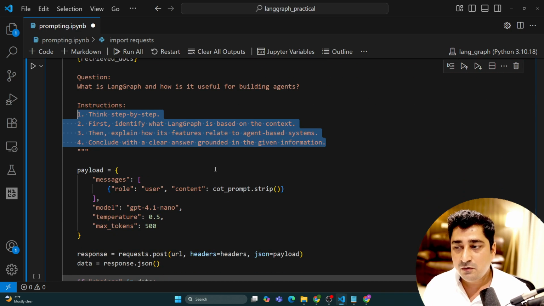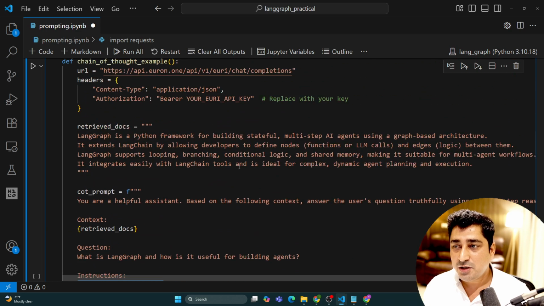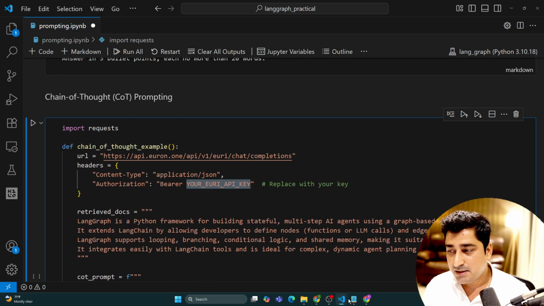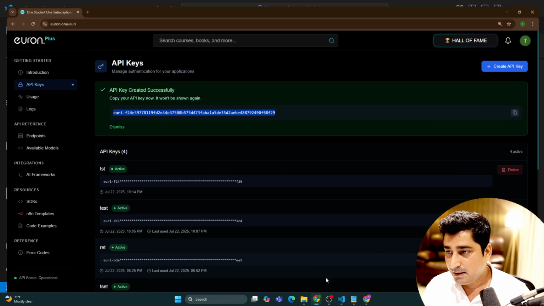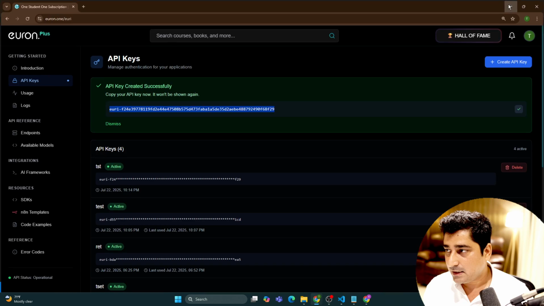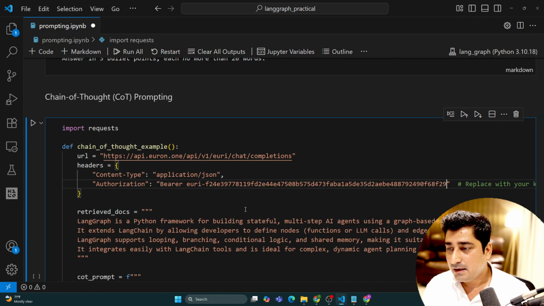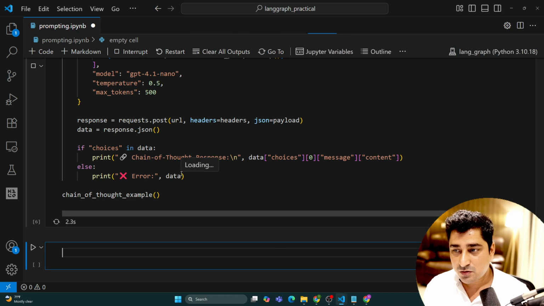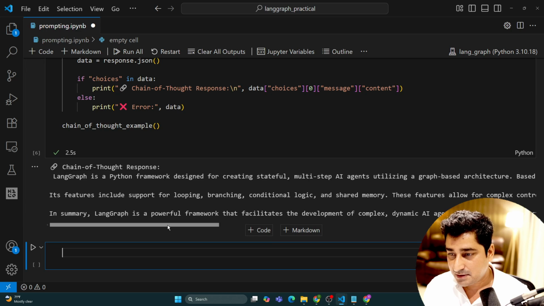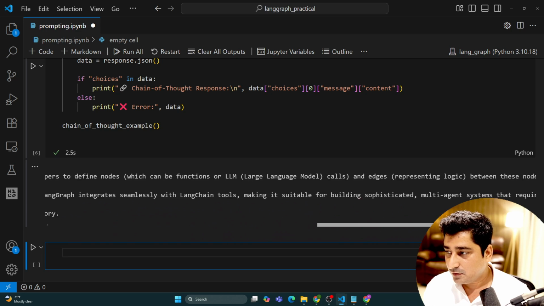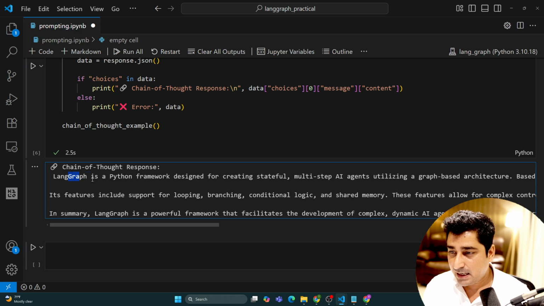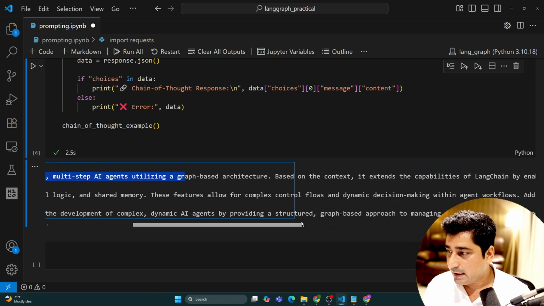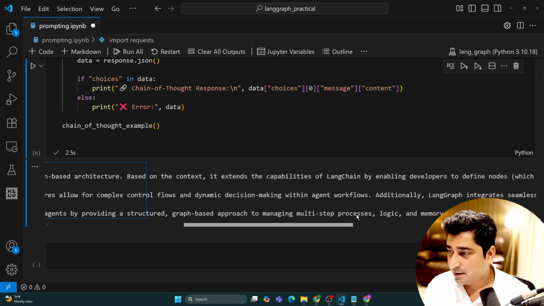Now you will be able to see that it is going to generate an output in a bit of a different manner. But to do that, I need my API key. So let me copy this API key and place it here, and then execute it. And let's see what output I'm going to receive. So here is the chain of thought response which I have received. LangGraph is a Python framework designed for creating stateful multi-AI agents utilizing a graph-based architecture based on the context. It extends the capability of LangChain.